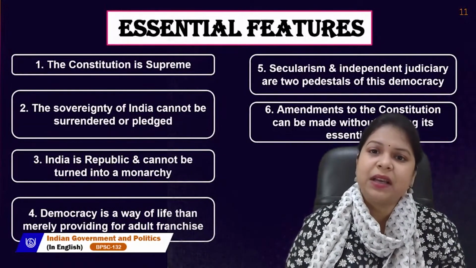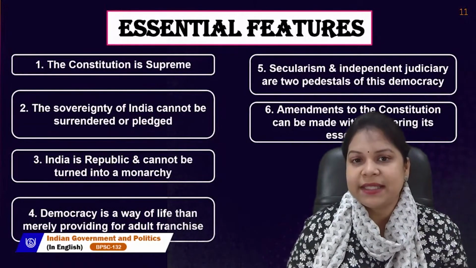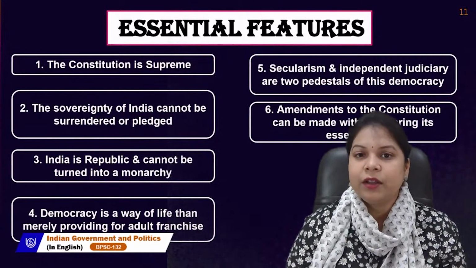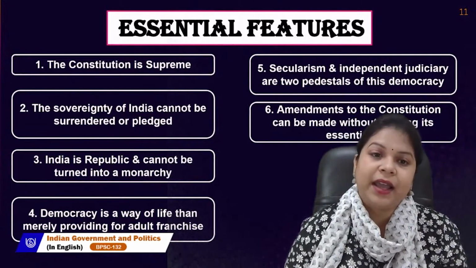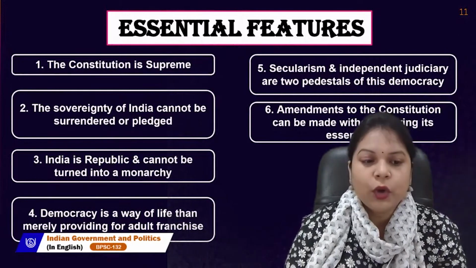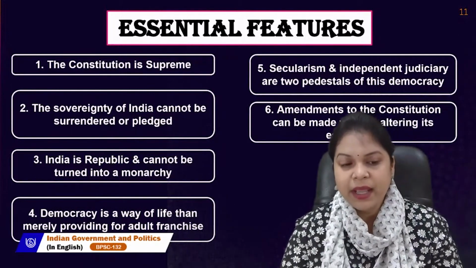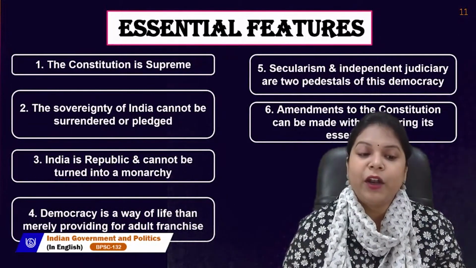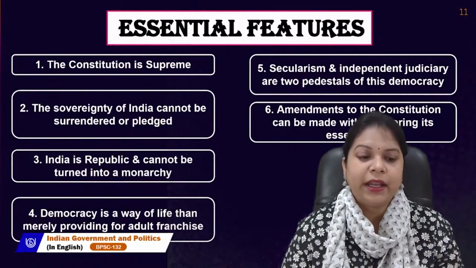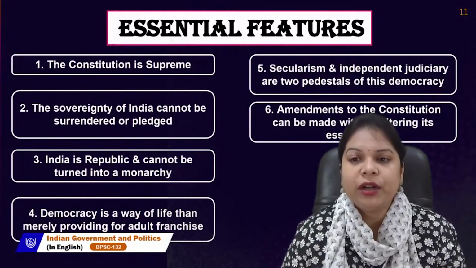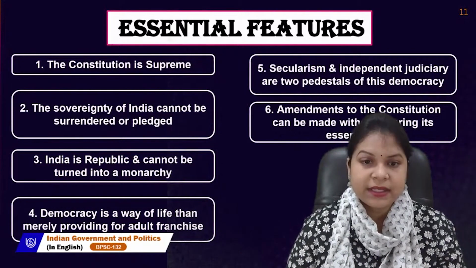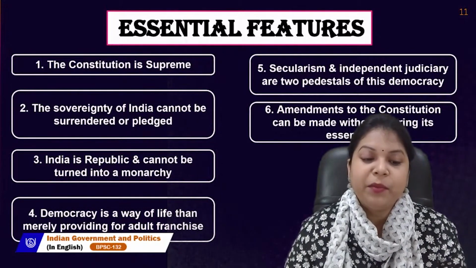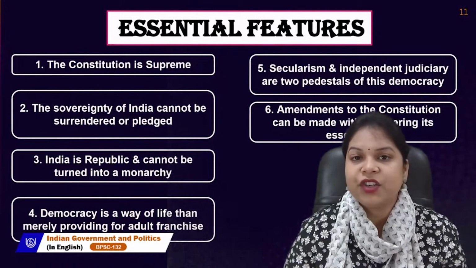Why? Because the head of the state is the president, and the president is elected and not inherited. So this is why India is a republic, and it is said that it cannot be turned into a monarchy at any cost. The fourth essential feature is that democracy is a way of life rather than merely providing for adult franchise.